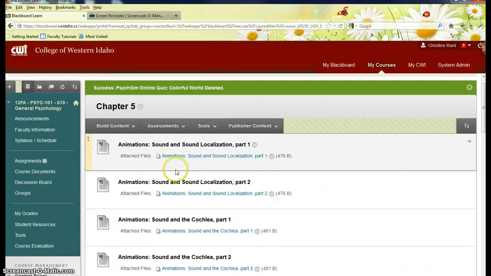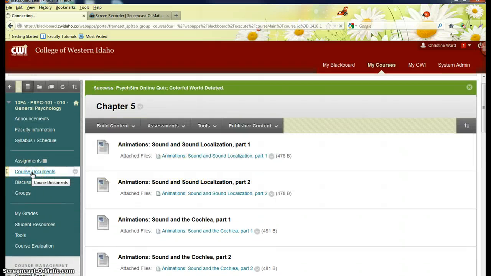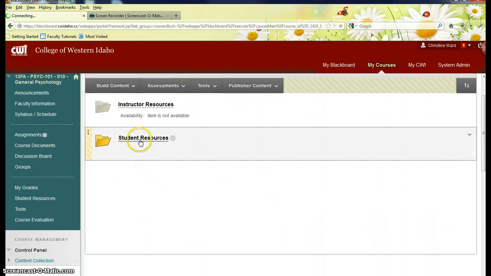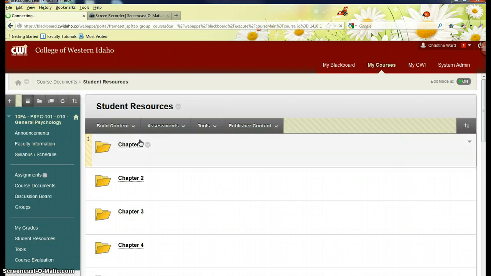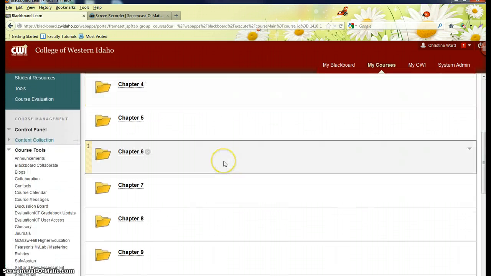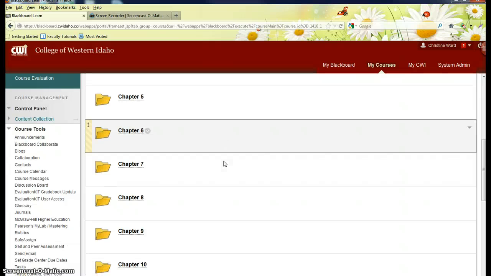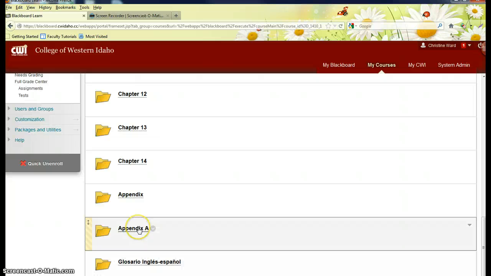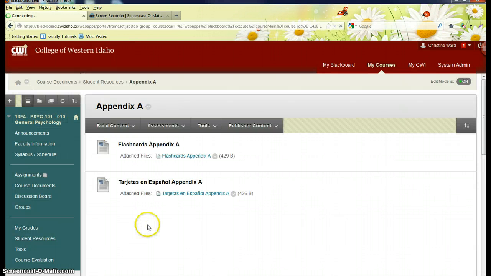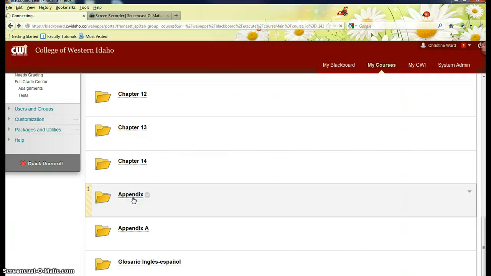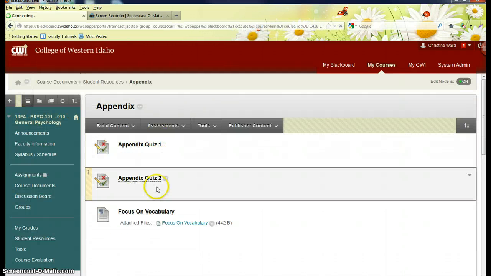So your turn is to go through your course documents and your student resources, and you're going to clear out the tests for chapter 6 through Appendix A, because there are tests in all of these. Well, maybe not in Appendix A, but I know that in some appendices there are. So, see? Ta-da! That's what you need to do.